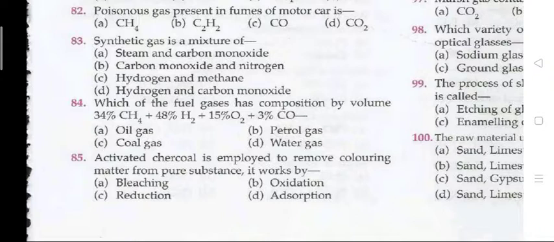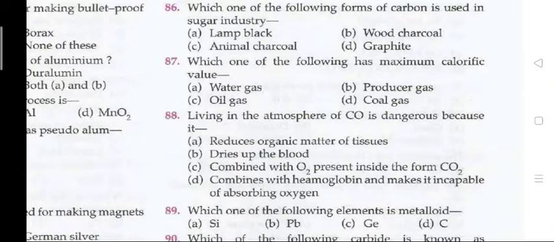Next question. Activated charcoal is employed to remove coloring matter from pure substance, it works by. The right answer is 85 ka D, that is absorption. Next question. Which one of the following forms of carbon is used in a sugar industry? The right answer is 86 ka C, that is the animal charcoal.